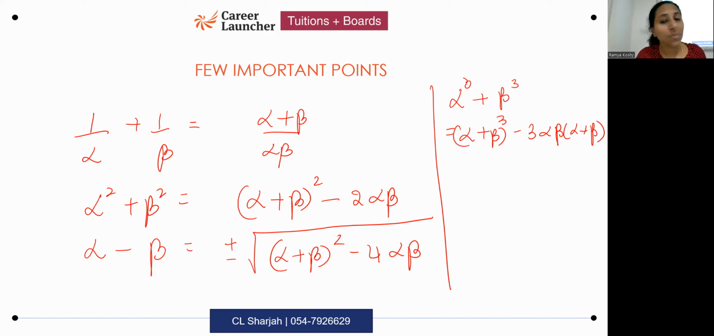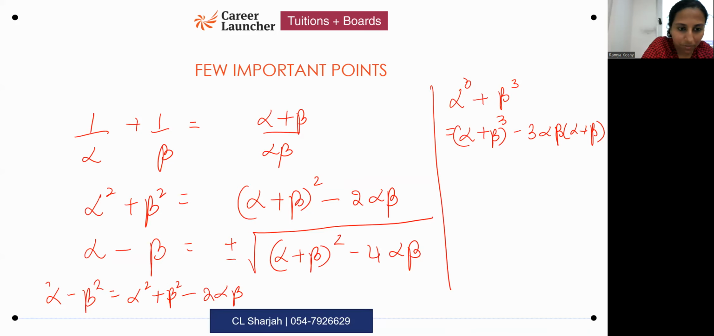Ma'am, how will we derive the third equation, alpha minus beta? Alpha minus beta the whole square is alpha square plus beta square minus 2 alpha beta, right? And we already have a formula here for alpha square plus beta square, right? I just substituted that here. Following? Yes, ma'am. Got it.